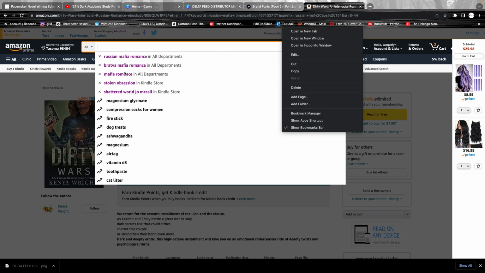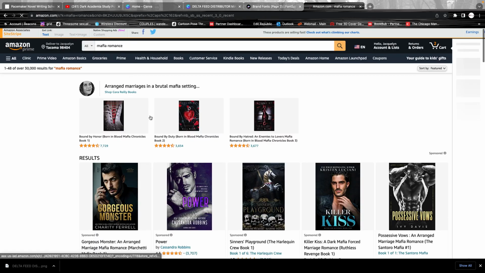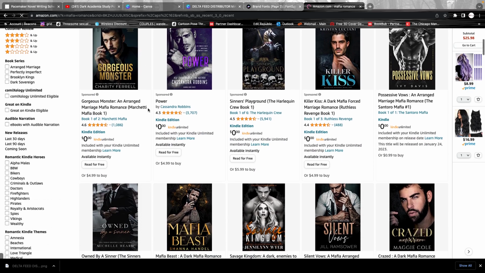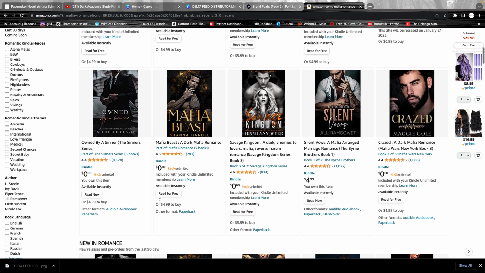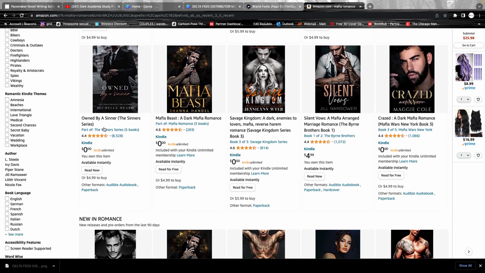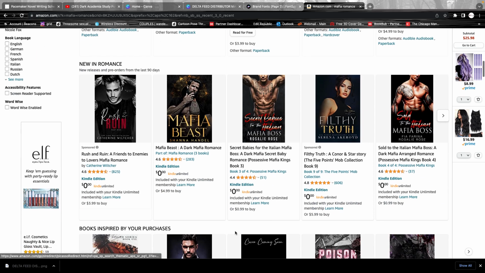So if we look up mafia romance, you're going to see that a lot of these books, if we skip the sponsored ones, have mafia and or romance in their subtitles. Mafia, an arranged mafia romance. This one, she probably has it in her keywords, but this is a super popular book, so I'm not surprised it's on the first page. Mafia romance, mafia, mafia, in the title, mafia.